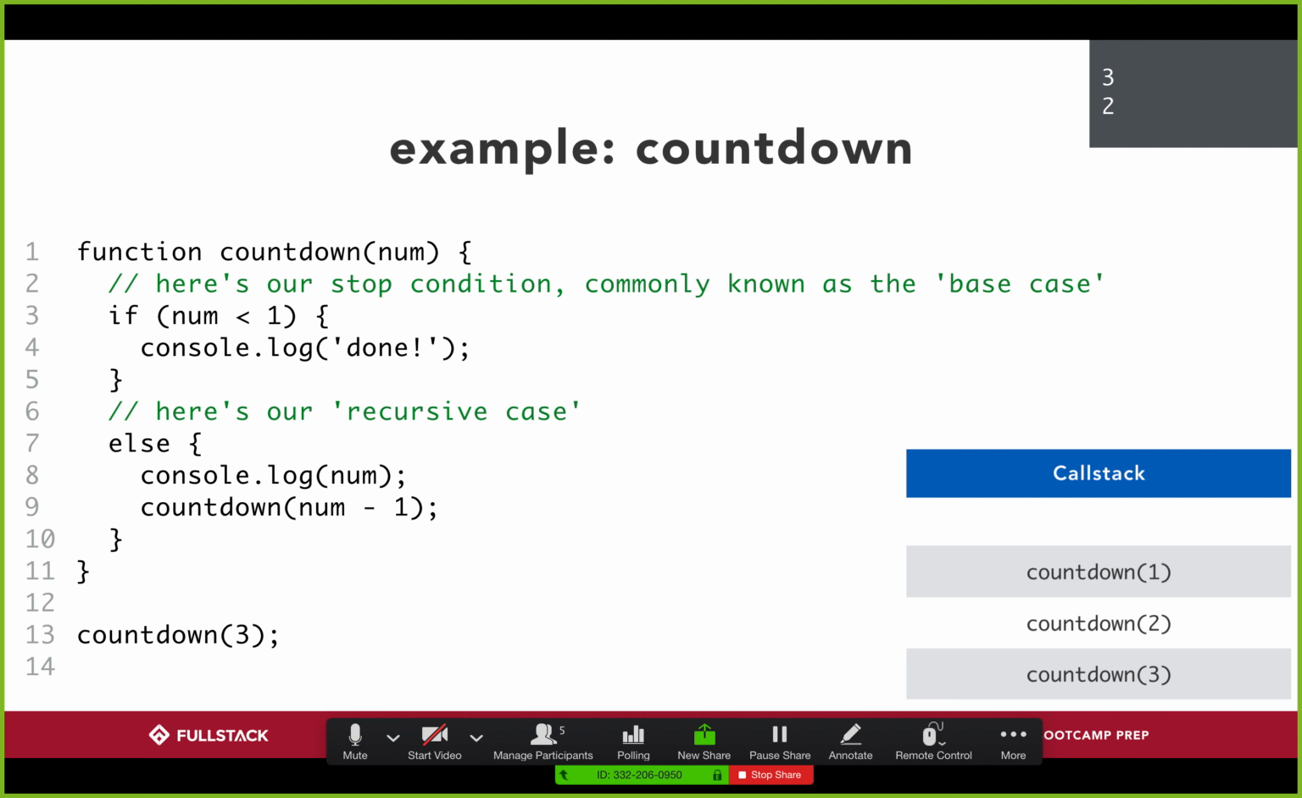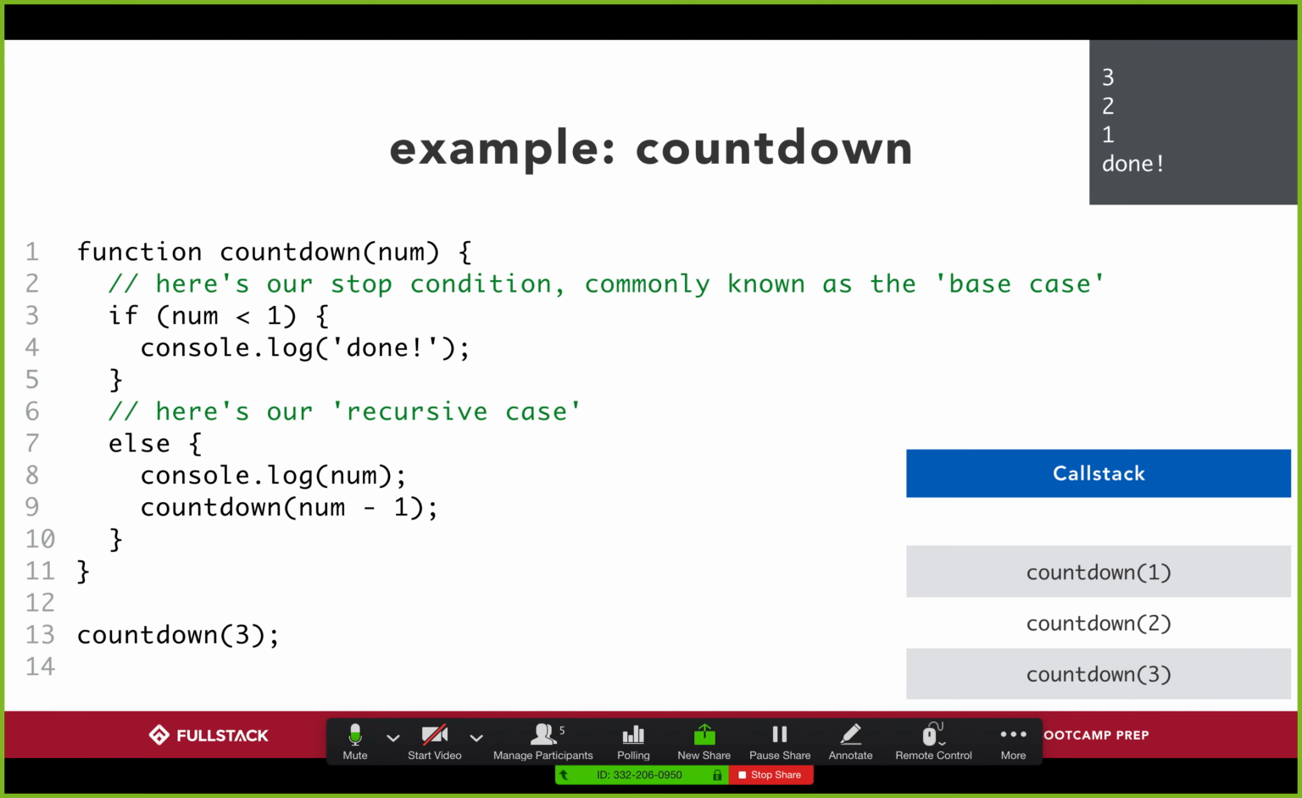Which makes us call countdown 1. Is 1 less than 1? No, it's not. So we go to our else statement, we console log out 1, and then finally we call countdown 0. Well, 0 is less than 1, so then we console log out done. And at that point, we skip the else statement because we are already in our if statement. That means we're done with our countdown 0, so we take it off our call stack.